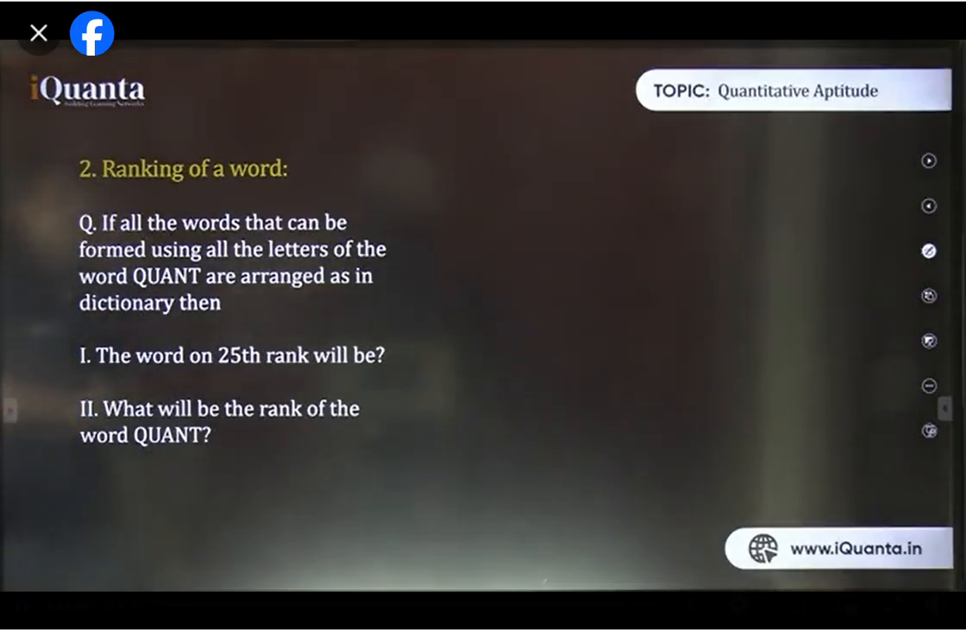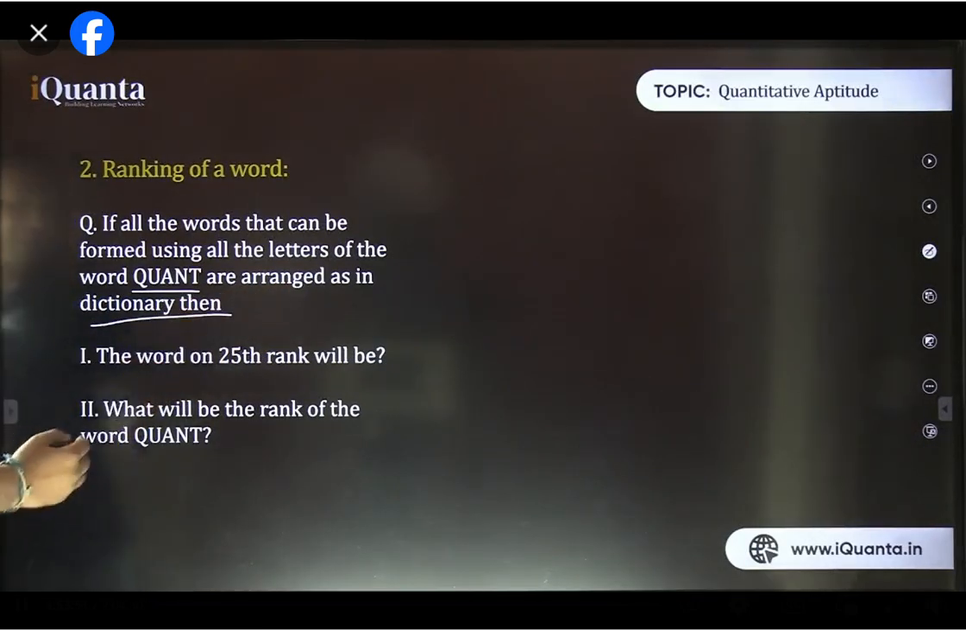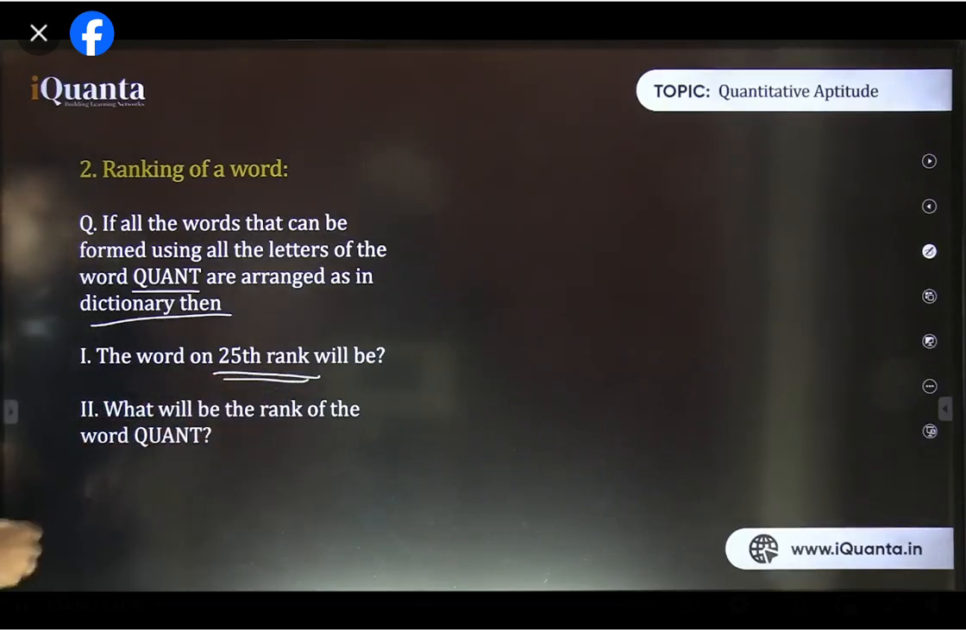Ranking of a word. If all the words that can be formed using all the letters of the word QUANT are arranged as in a dictionary, then what will be the word on the 25th rank, and what will be the rank of the word QUANT? Solve these two questions.